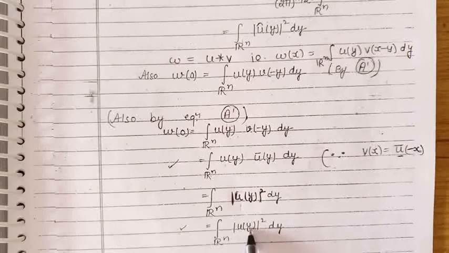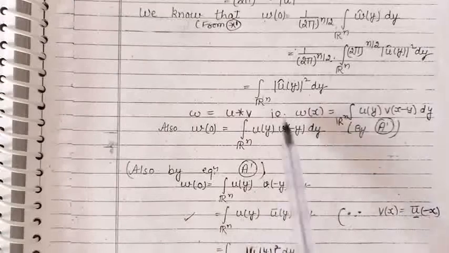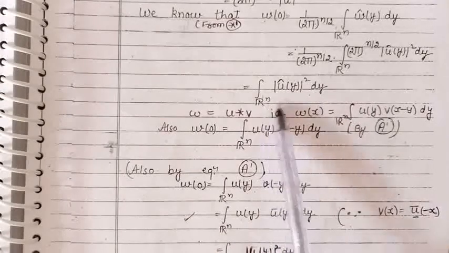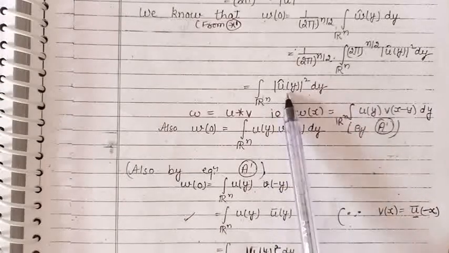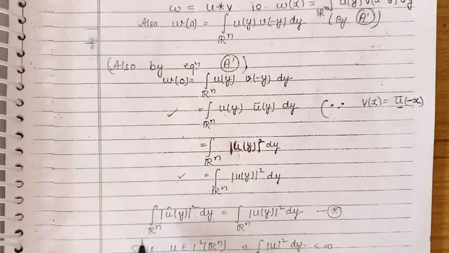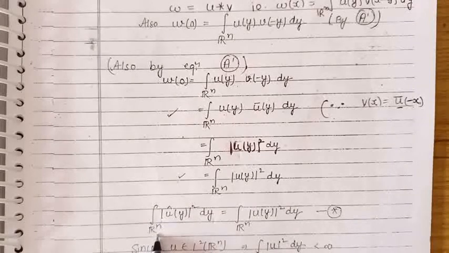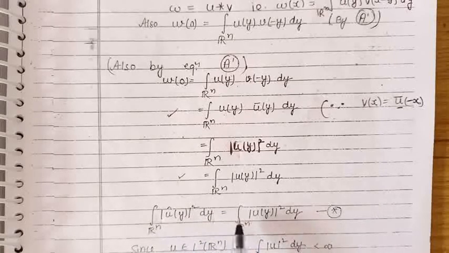Also the value of w at 0 is the integral over Rn of the square of the mod of the Fourier transform of u. Putting the value here, we get the integral over Rn of the square of the mod of the Fourier transform of u is equal to the integral over Rn of the square of the mod of u.